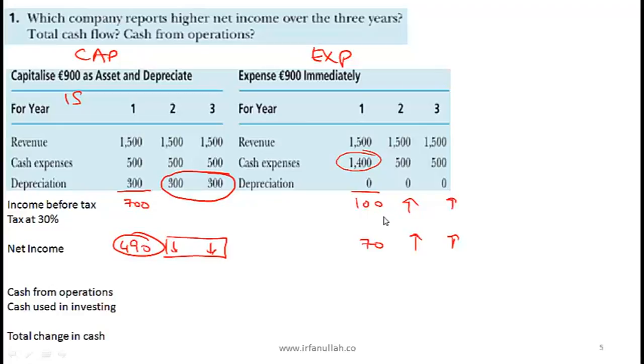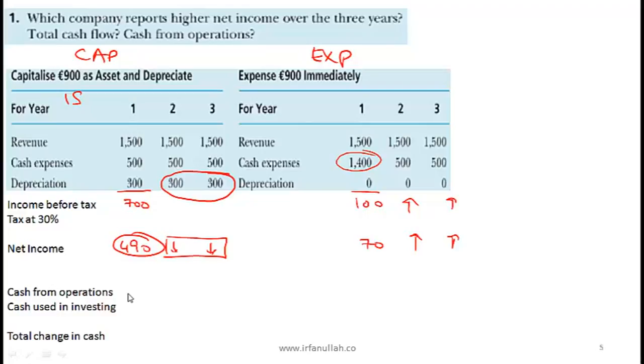Can we say the same about EBIT? Yes, same thing, because EBIT is earnings before interest and taxes, so effectively in this example it is like the income before tax. What about EBITDA? That will be the same. EBITDA is a rough measure of operating cash flow, which should be the same. Just keep in mind, a lot of people get confused by EBIT. EBIT will be just like your income before tax. There is no interest over here. This is an important distinction in the curriculum. You can look at the exact numbers, but this is fairly obvious.